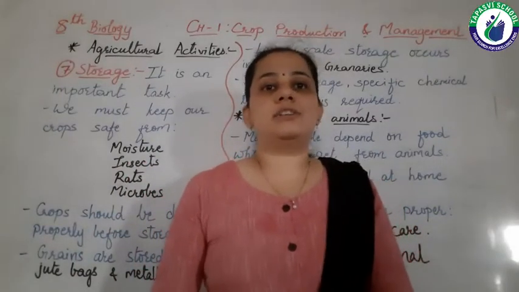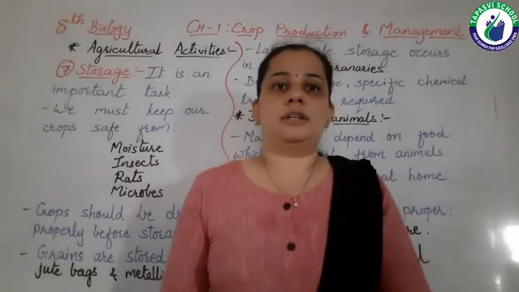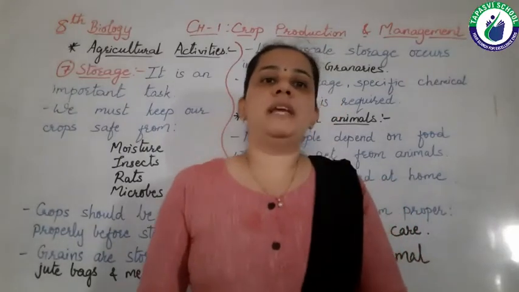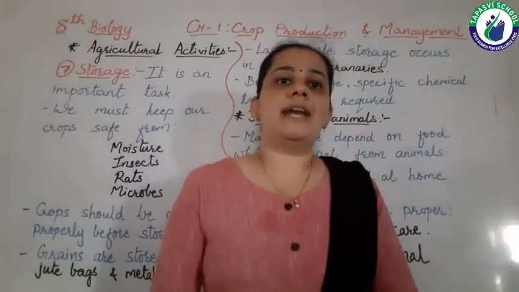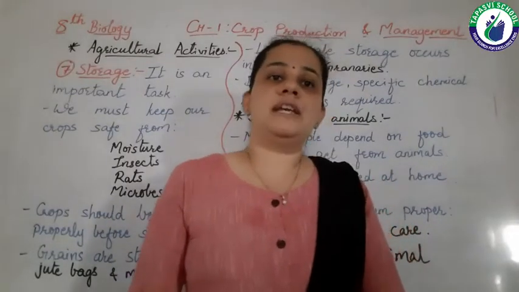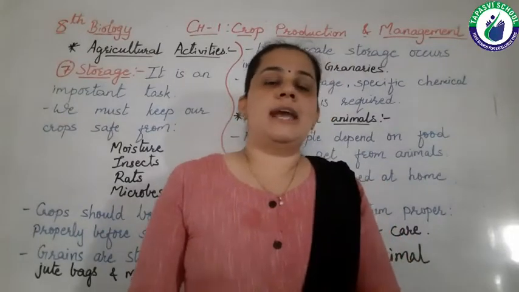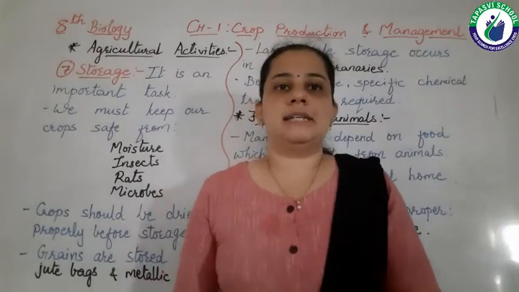For selection of seeds we must soak them in water. The seeds which float will be removed and the seeds which sink are good and healthy seeds. So we can sow these seeds with the help of seed drill and the traditional method of sowing seeds.